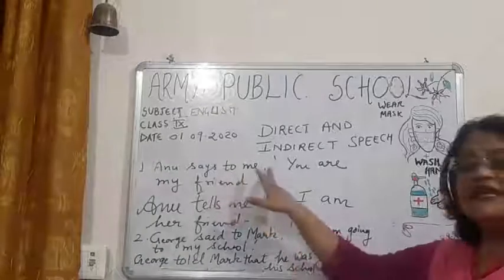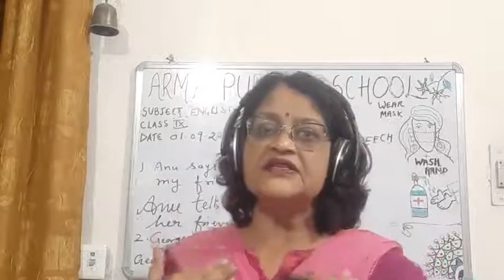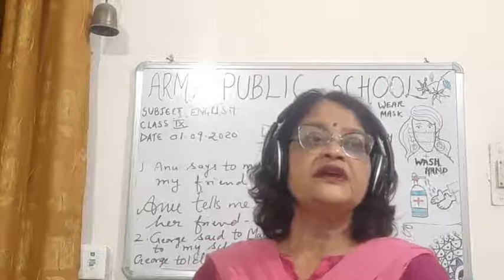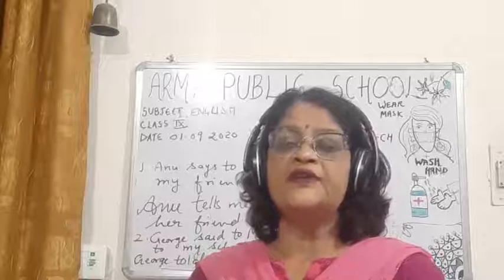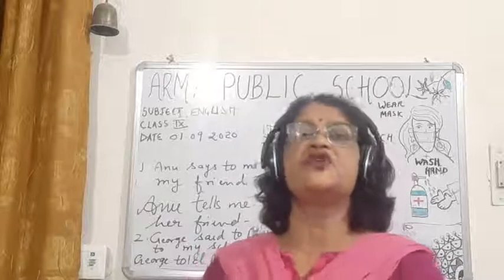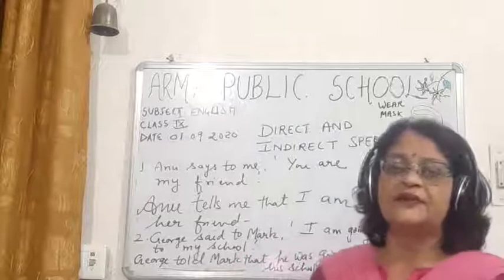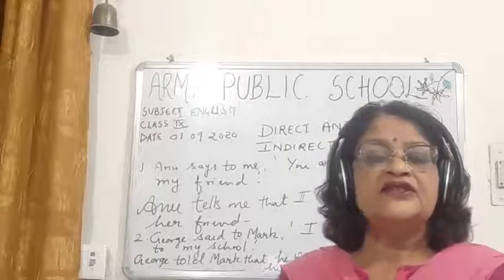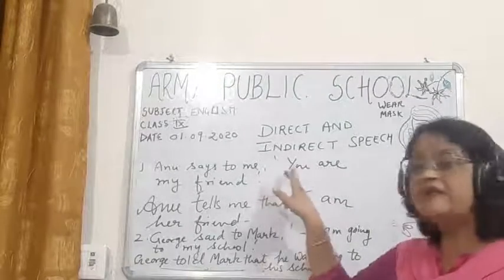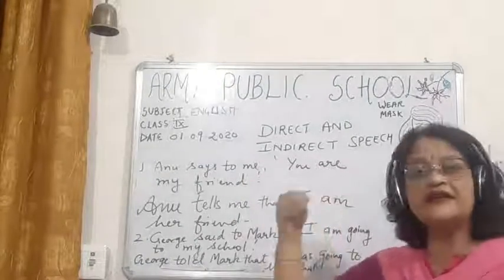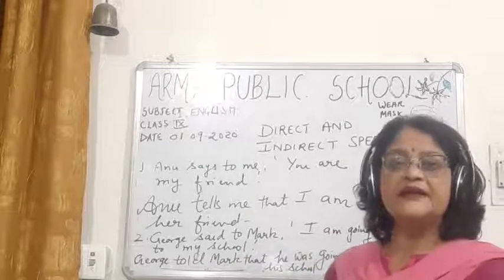First is, Anu says to me, "You are my friend." So children, now step by step I will be explaining. Anu says to me, and in the inverted comma it is written, you are my friend. So children, is this a direct speech or an indirect speech? You first have to decide. The answer is, it is a direct speech, because the inverted comma is there, and the inverted comma means the exact word of the speaker is inside it. So this is a direct speech.